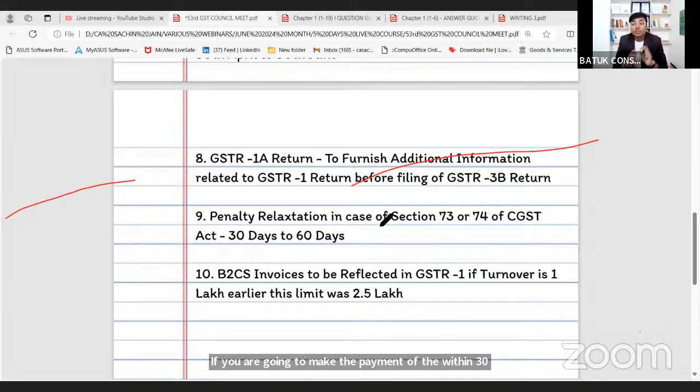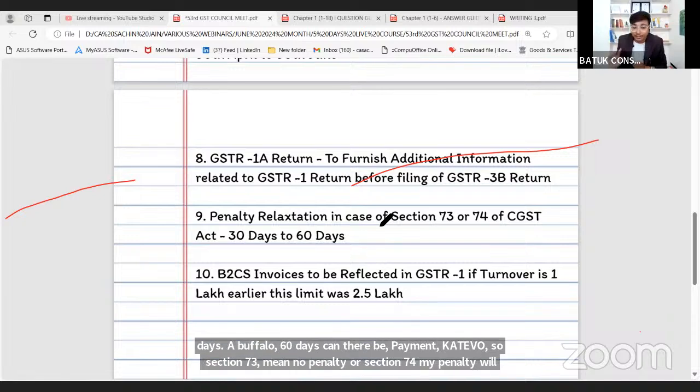Within 30 days from the notice, no penalty will be leviable. Okay, and in case of Section 74, if payment has been made within 30 days, in that case penalty will be 25% of the tax. Hence here the government has extended that 30 days timeline to 60 days. Now if you make payment within 60 days, then in Section 73 there is no penalty and in Section 74 the penalty will be 25% of the tax, otherwise 50% used to be levied.